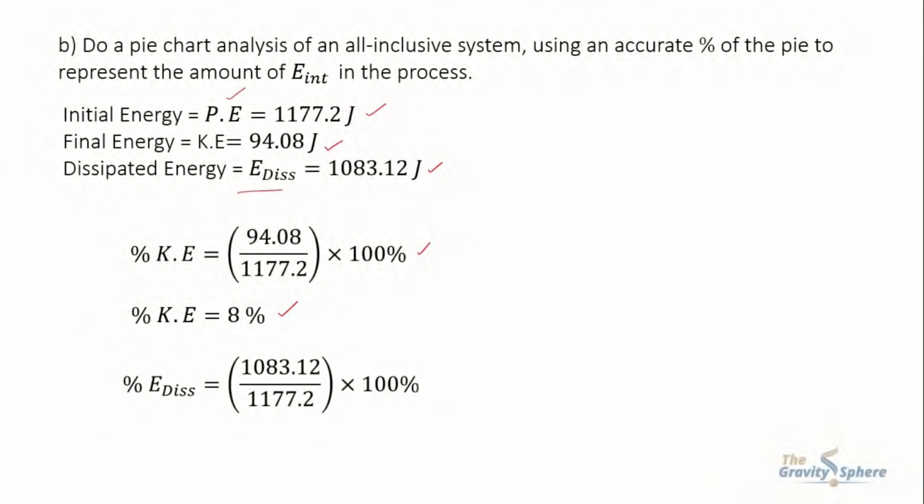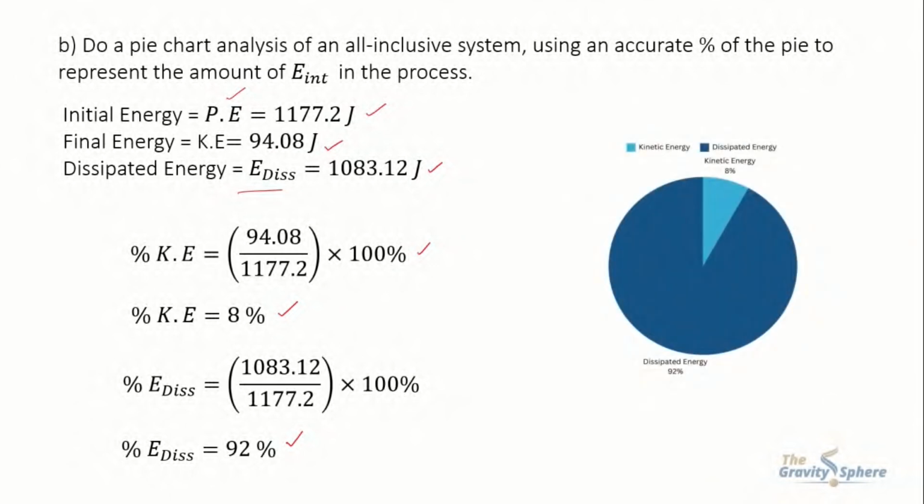Similarly, percentage dissipated energy equals 1083.12 divided by 1177.2 multiplied by 100%. On solving this, we have percentage dissipated energy equals 92%. On the pie chart, the percentage kinetic energy and dissipated energy can be represented as this. This is the energy dissipated, that is 92%, and this is kinetic energy, that is 8%.